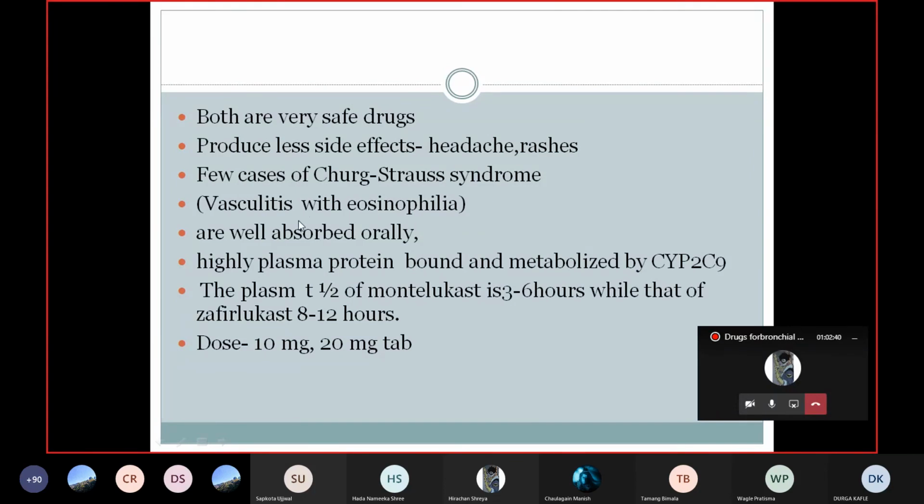They are well absorbed orally and can be used in tablet form. They are highly plasma protein bound and metabolized by CYP enzymes. The plasma half-life is 3 to 6 hours for montelukast, whereas it is longer for zafirlukast, 8 to 12 hours. The dose is a 10 milligram or 20 milligram tablet.